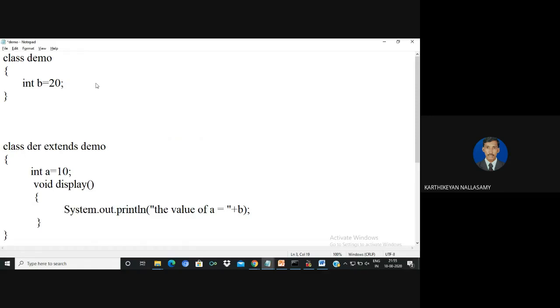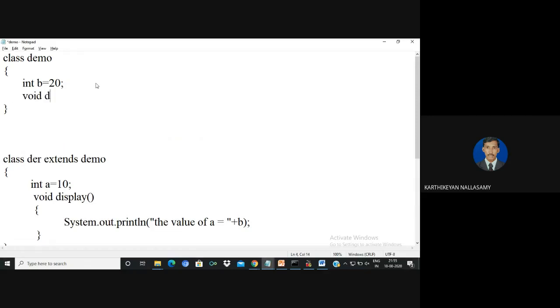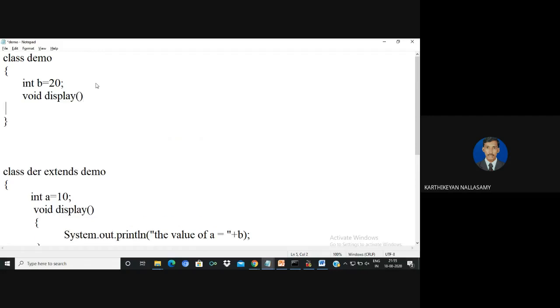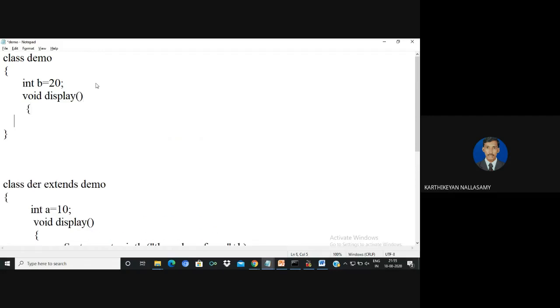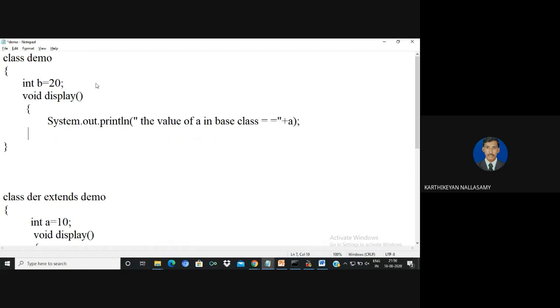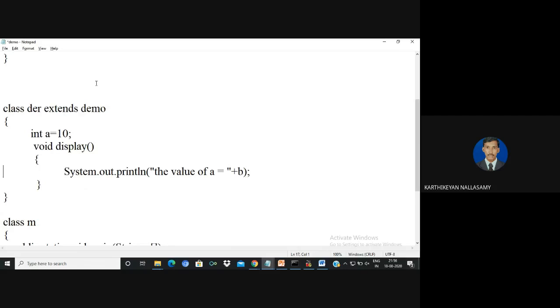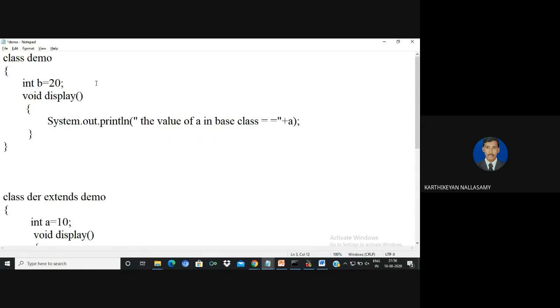And the third one: assume that there is a function, the same function, that is called method overriding, implemented in both the classes. System.out.println, the value of a in base class. I want to print the value of this instance variable only in this particular class. Okay, no problem. It will be as usual.